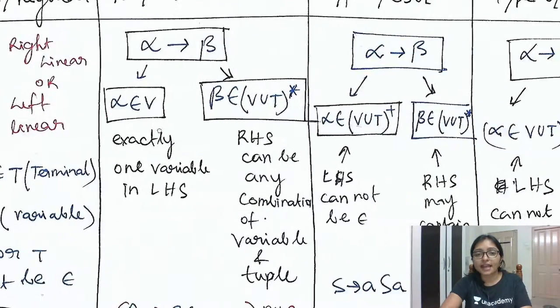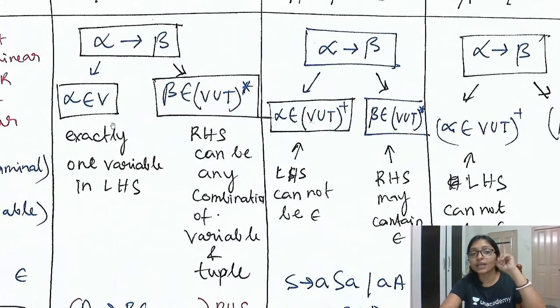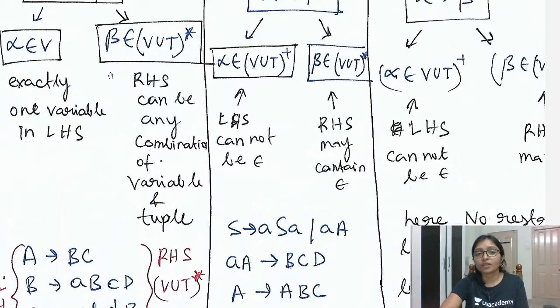In the left hand side there will be exactly one variable, and the right hand side can be any combination of variables or terminals. That is the only restriction of the grammar, that the left hand side is one variable. That you have to check when the grammar is given.